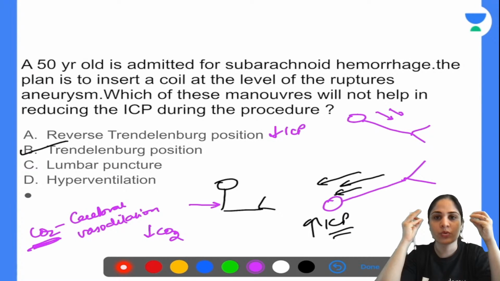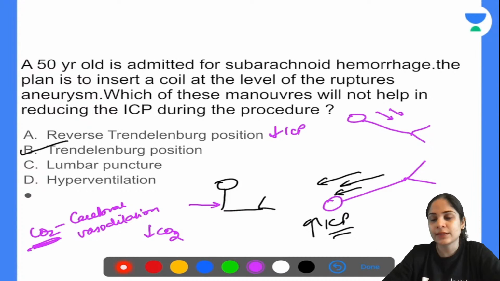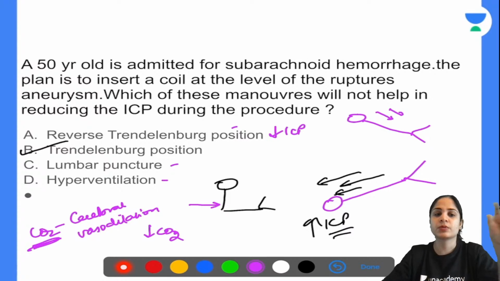So there will be less blood going to the brain, and as a result of this, you will have a fall in ICP. Okay, so lumbar puncture, hyperventilation, reverse Trendelenburg, all these will help in reducing the ICP. Trendelenburg position, on the other hand, will cause a rise in the ICP.